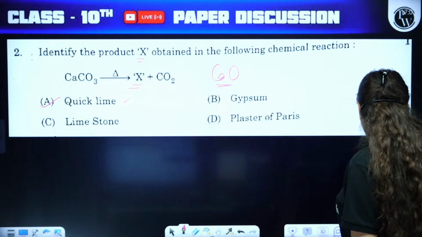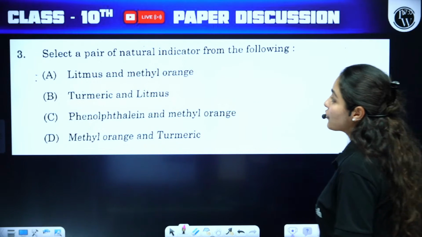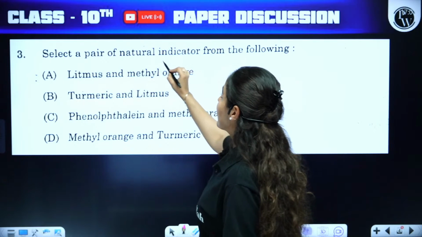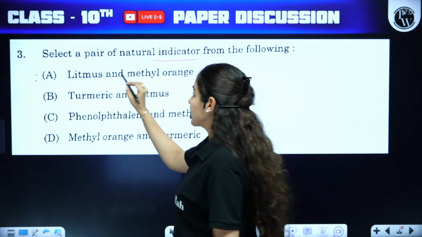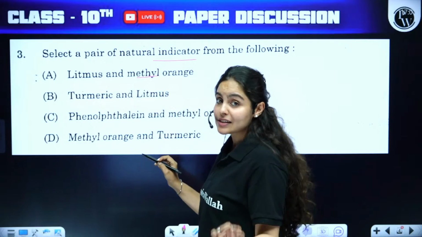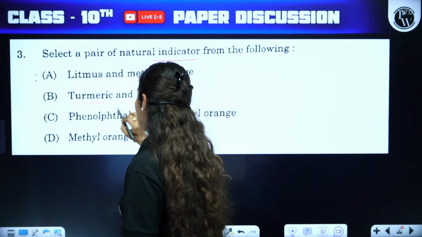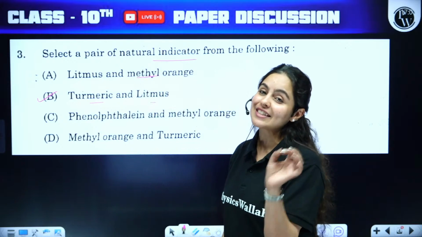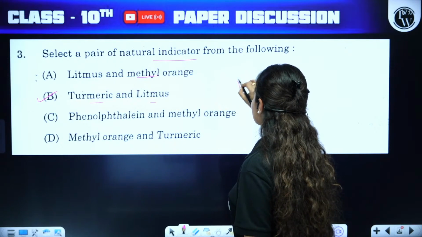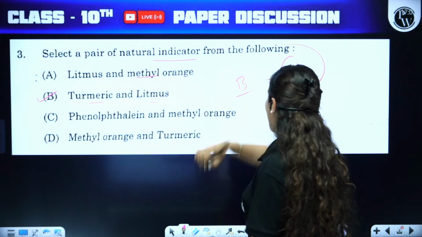Perfect. All right, moving on to our third question. Select a pair of natural indicators from the following. Litmus is a natural indicator, whereas methyl orange is not. Turmeric is natural, litmus is natural. So definitely option B is our perfect answer. If you gave B as an answer, you have definitely got 1 mark here.